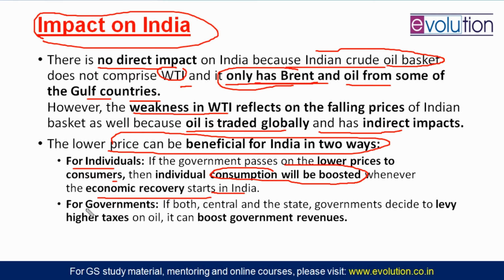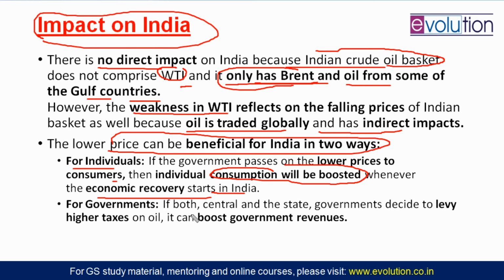For the government, what can be the benefit? Suppose oil which was coming at 100 rupees has now reduced by 50% to 50 rupees, and the government says that previously we were providing you oil at 70 rupees, now also we will provide you oil at 70 rupees. So that extra 20 rupees, 70 minus 50, will go to the government as excise duty.